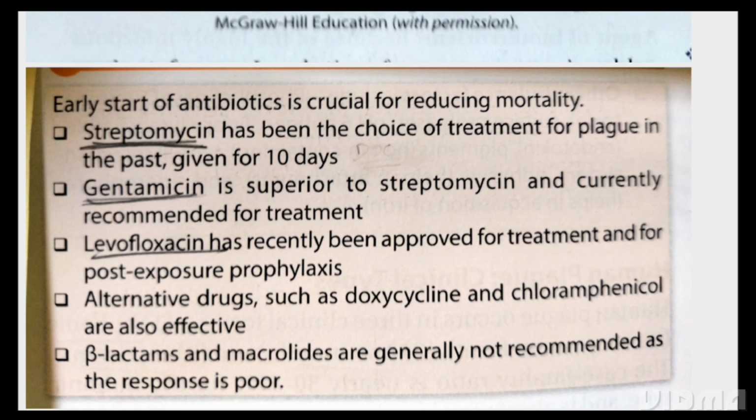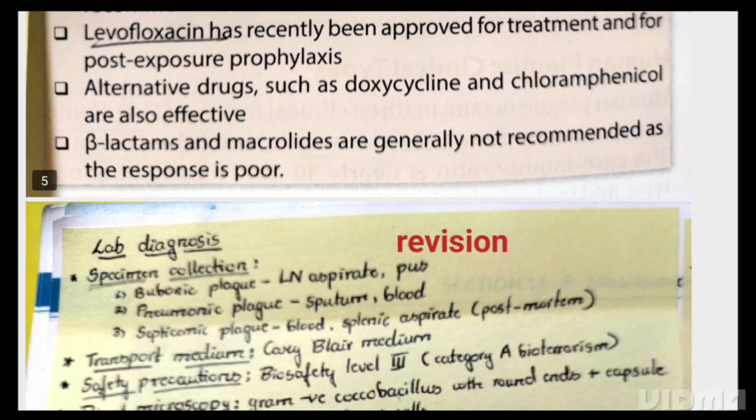Now coming to the treatment of Yersinia pestis. Streptomycin was the drug of choice earlier in the past, given for 10 days. But now the drug of choice is gentamicin, which is recommended for treatment. For post-exposure prophylaxis, we give levofloxacin. Alternate drugs such as doxycycline and chloramphenicol are also effective. Beta-lactams and macrolides are generally not recommended as they give a poor response.